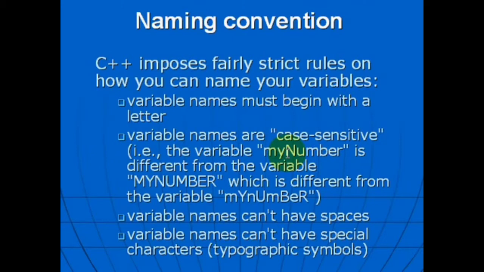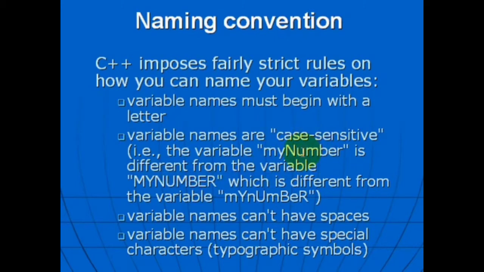C++ imposes fairly strict rules on how you can name your variables. These rules are: variable names must begin with a letter. Variable names are case sensitive. For example, the variable myNumber is different from the variable MYNUMBER.